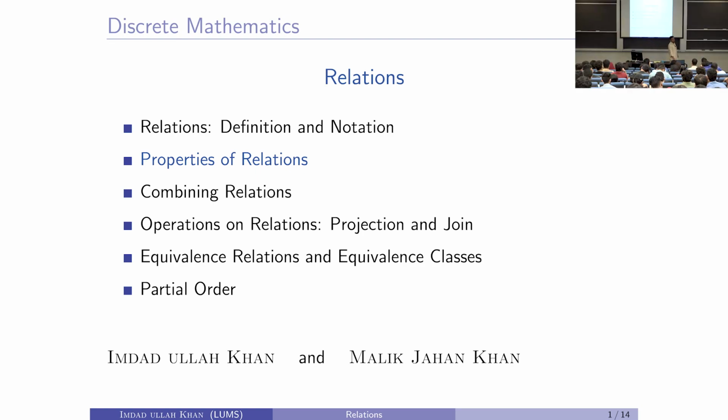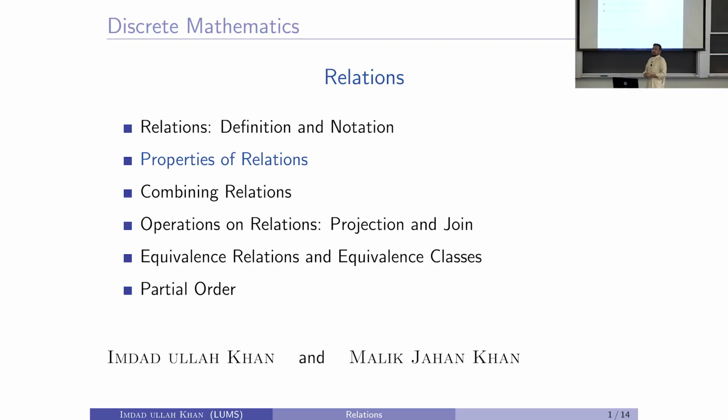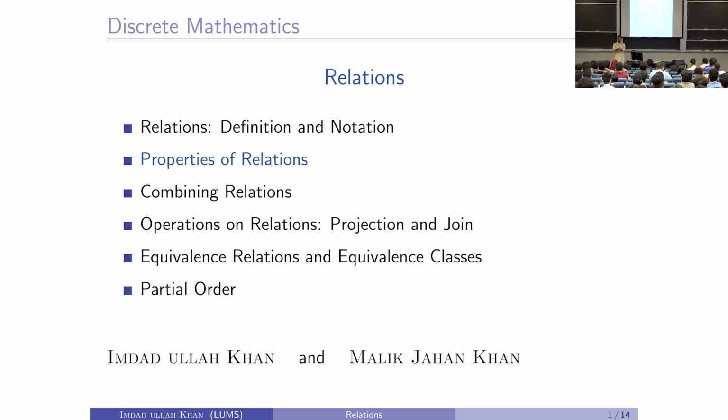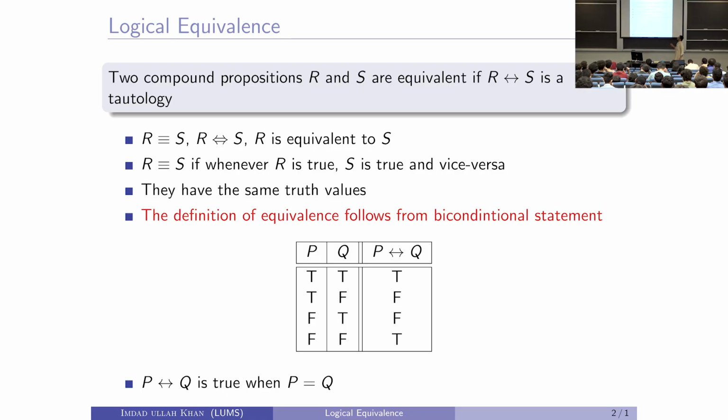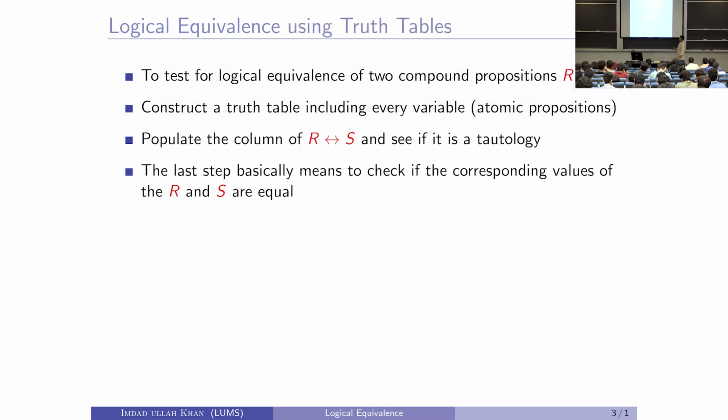Okay. So, now we are going to talk more about logical equivalence and how to prove it. We saw one way to do it, proving logical equivalence using a truth table, by taking the if and only if between them and establishing whether it is a tautology or not. We will now determine other ways to do this. This is a quick review of what we defined: two compound propositions are equal if the if and only if between them is a tautology, and we saw an example of this.